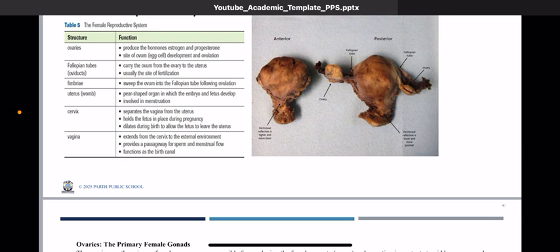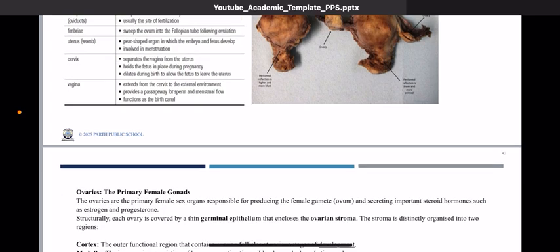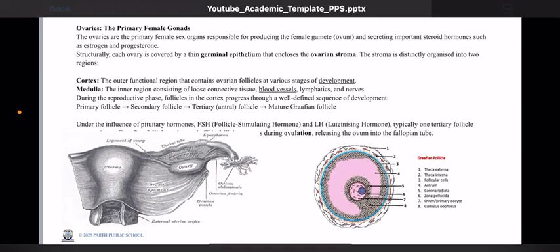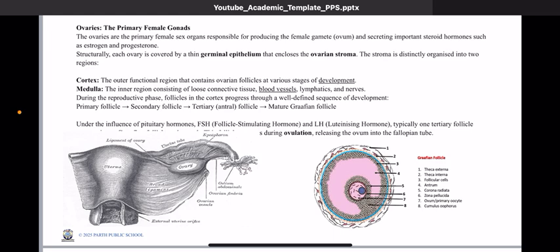Also, the fallopian tube, a very important passage, a very important site, and this is the place where fertilization will occur whenever it is supposed to. And also the uterus or the womb, which has a unique kind of environment for the development of the fetus, right? So moving forward, the ovaries, the primary female organ, which in itself has a lot of local hormones that are also present, and a massive amount of research keeps on happening about the ovaries, right?